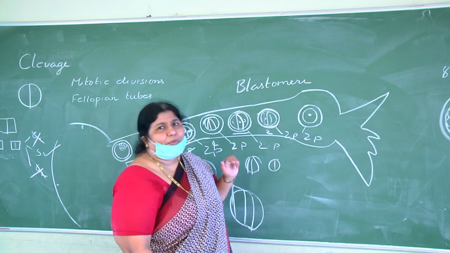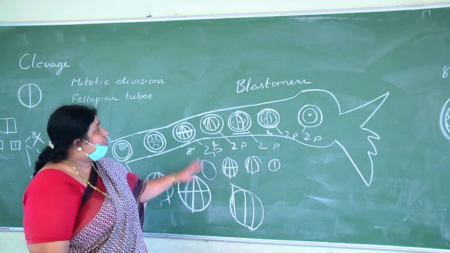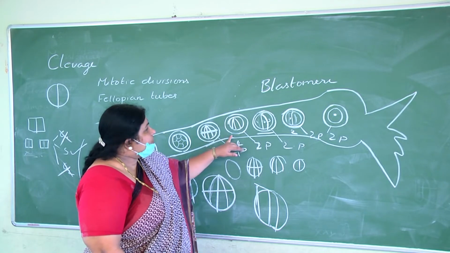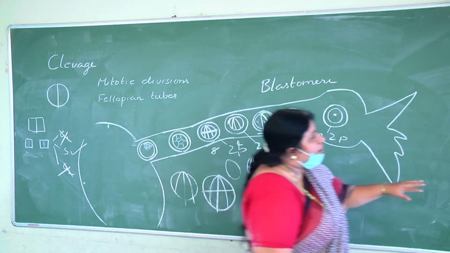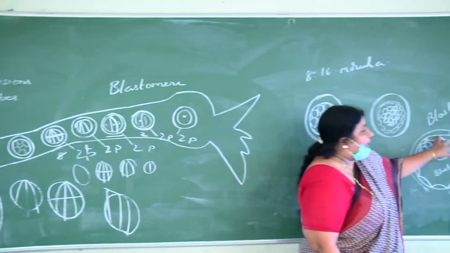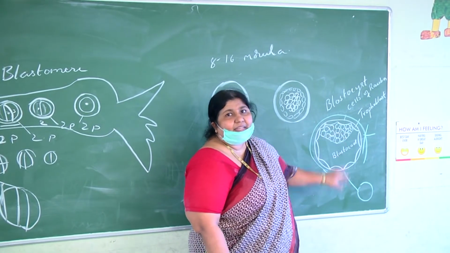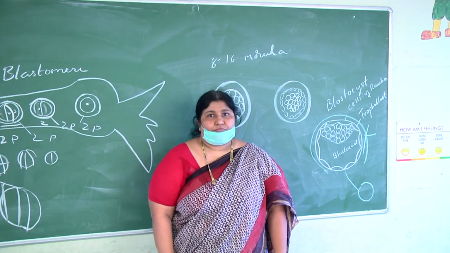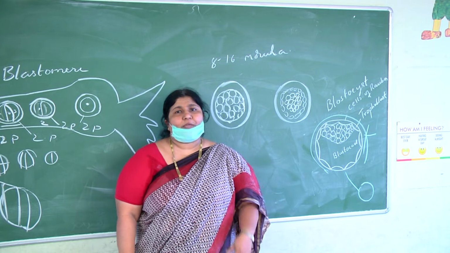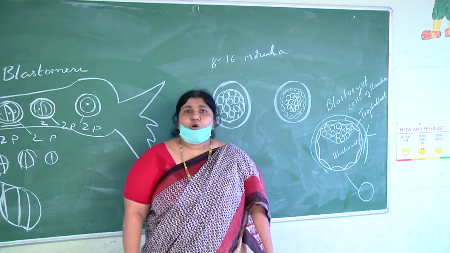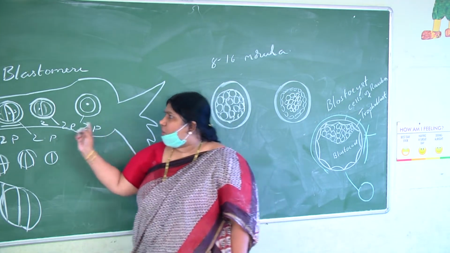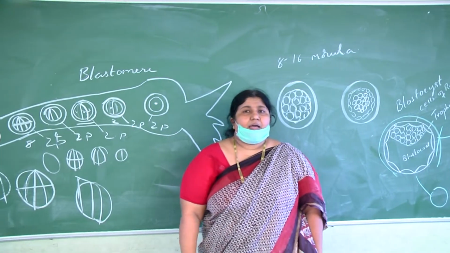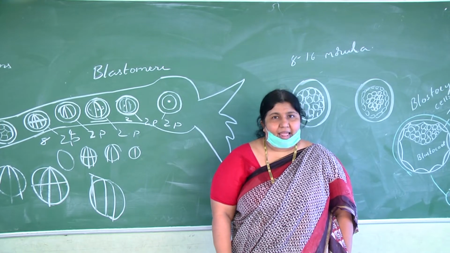Usually it occurs in the fallopian tube. Why? Because the zona pellucida sometimes may tear here only. If the zona pellucida tears here, the cells of Rauber will be exposed, and there will be a sticky substance in the cells of Rauber, which attaches the embryo here itself. So this results in what? Ectopic pregnancies.